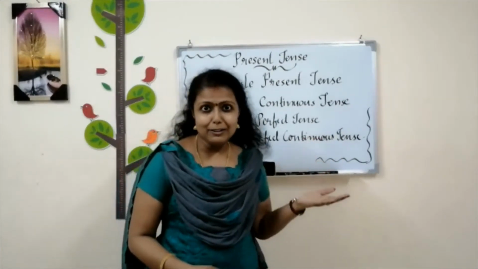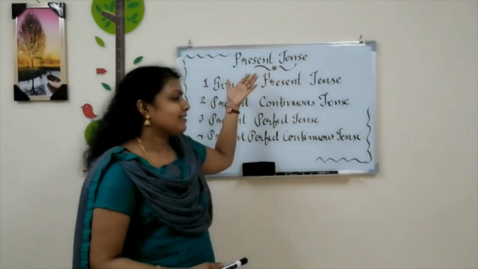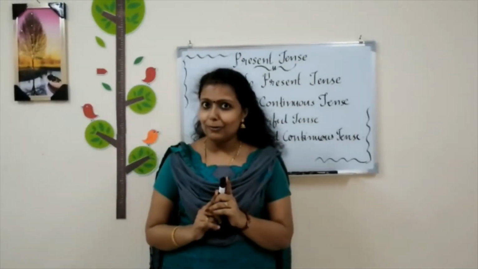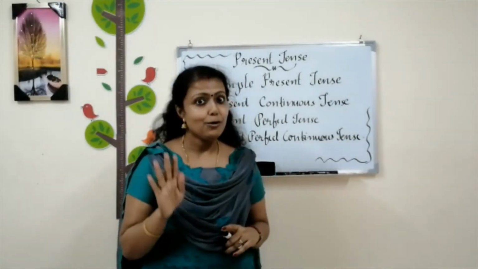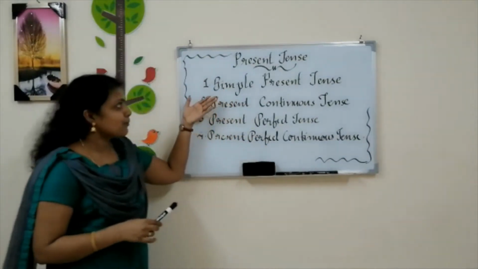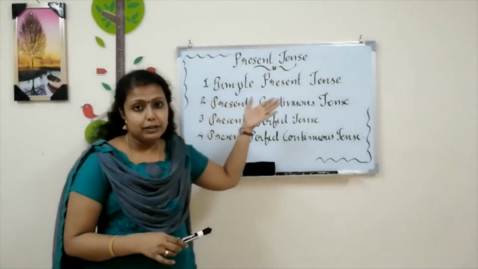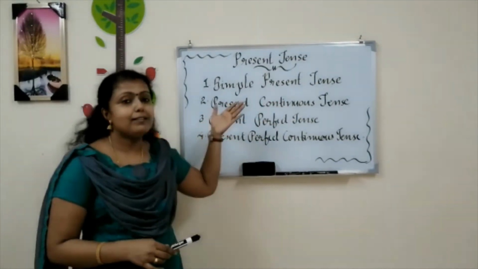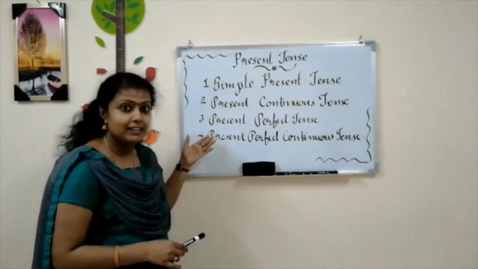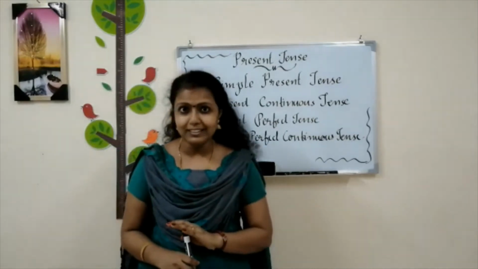So today we are going to learn about present tense. And present tense is again classified into four. First one is simple present tense. Second one, present continuous tense. Third one, present perfect tense. And fourth one is present perfect continuous tense.